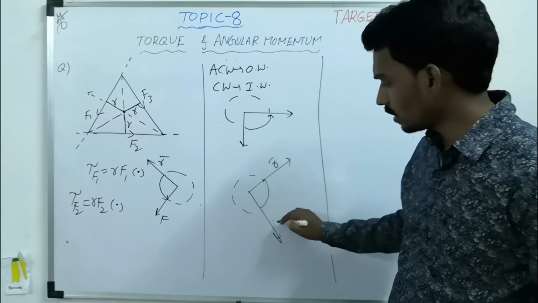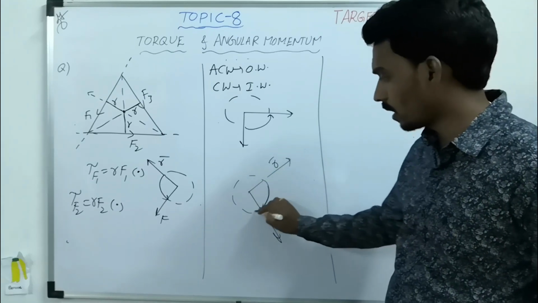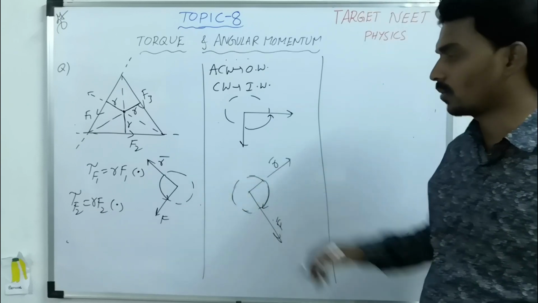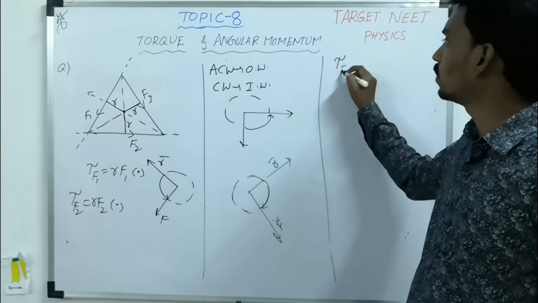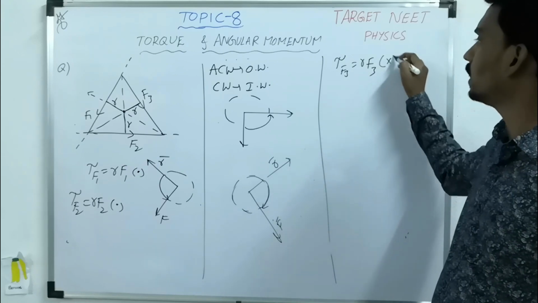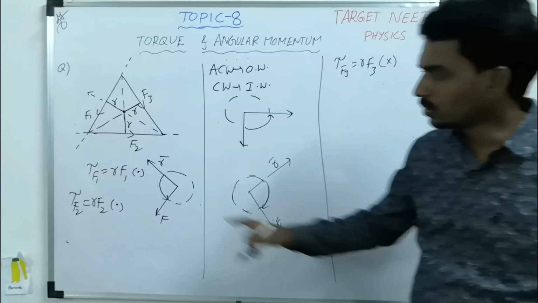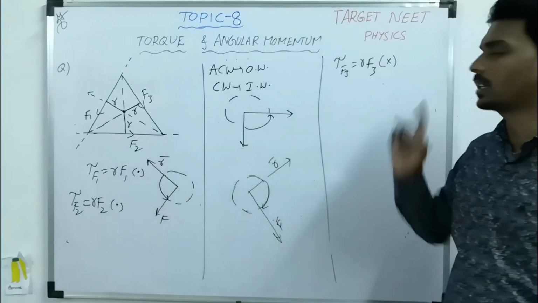This is R bar, this is F bar. Now R bar to F bar. Now the direction is what? Clockwise. So the torque due to F3 will become R into F3. But it is in inward direction. Two torques are outward, one torque is inward.